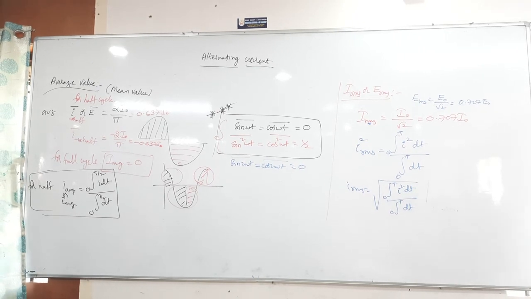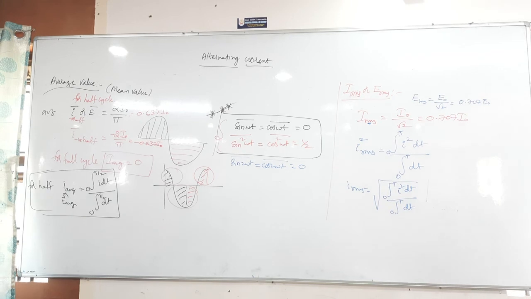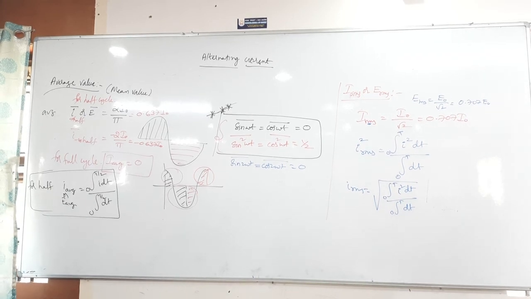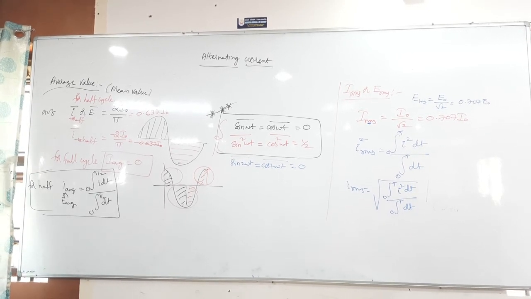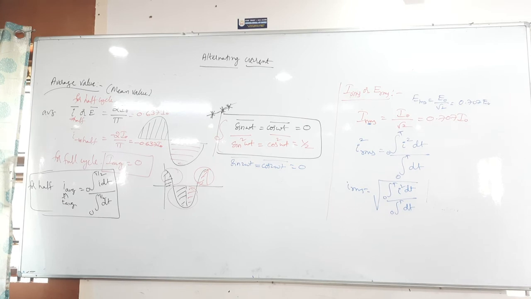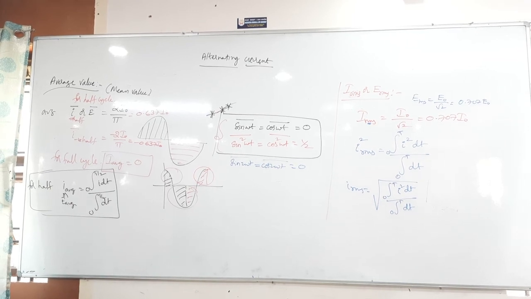If I equals 2 root t amperes, then calculate the average and RMS value over t equals, small t, 2 to 4 seconds.